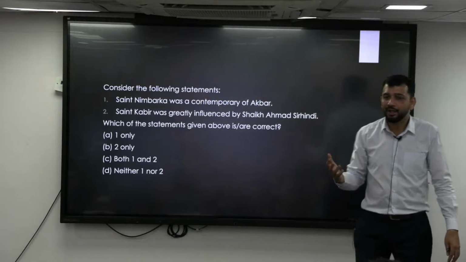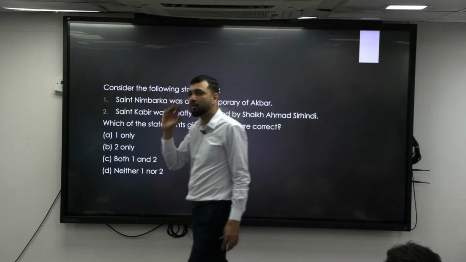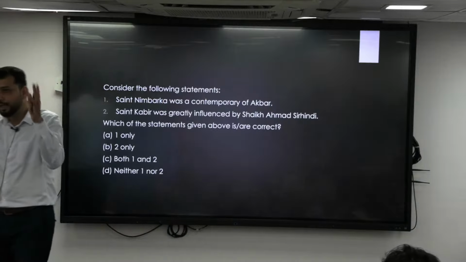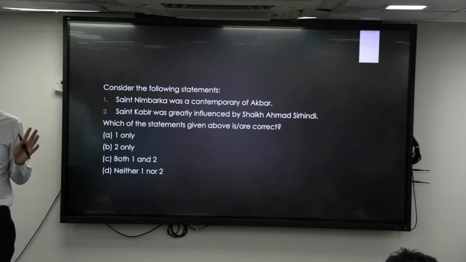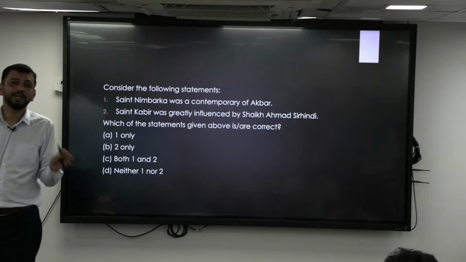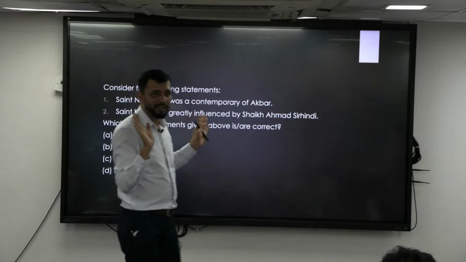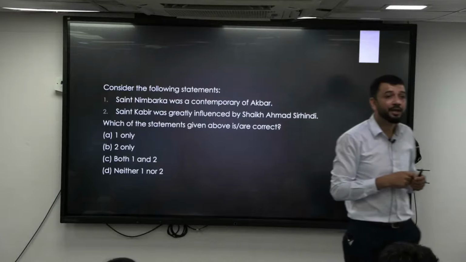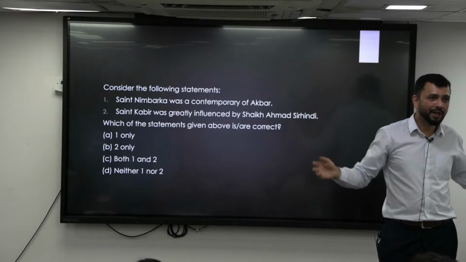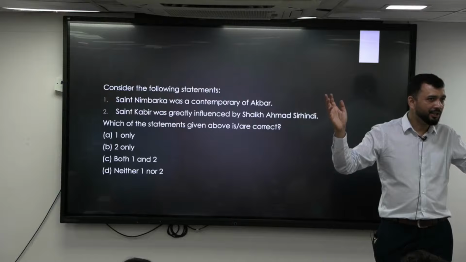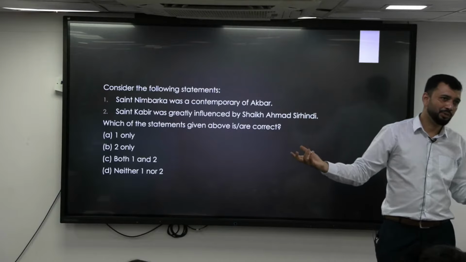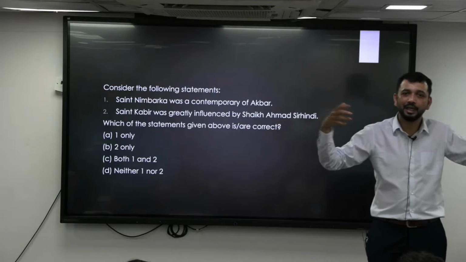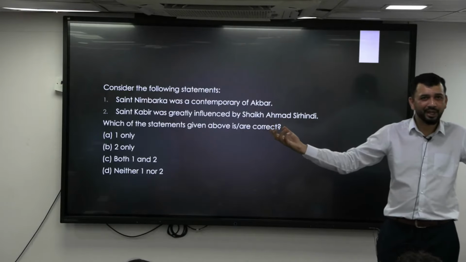So the question is what they have given, and second, you tell me about their philosophies. If you are not getting their time period, what is the philosophy of Sirhindi? Naqshbandi order: no Shayala, no practice, you should be too much religious only, right? Orthodox, conservative. Who was Kabir? More liberal, no God, Hindu-Muslim unity. So can he be influenced by him? Is it a possibility? No. Both have completely diametrically opposite viewpoints towards the system.